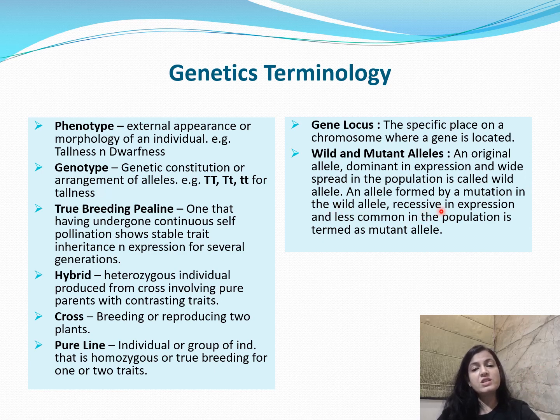Whereas the allele which is formed by a mutation in the wild allele, is recessive in expression, and is less common in the population, is known as a mutant allele. Fine.